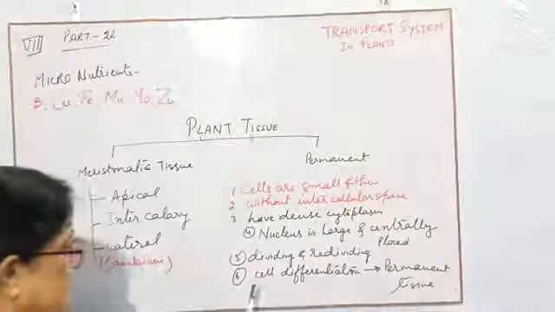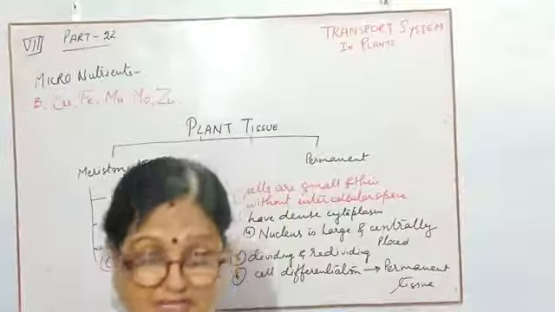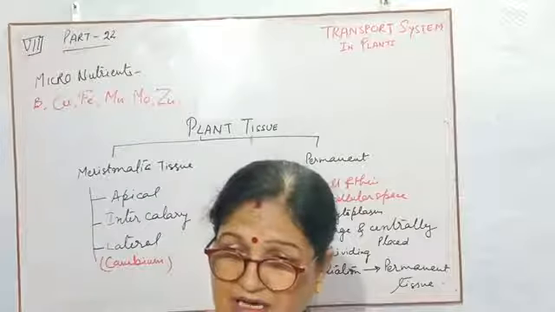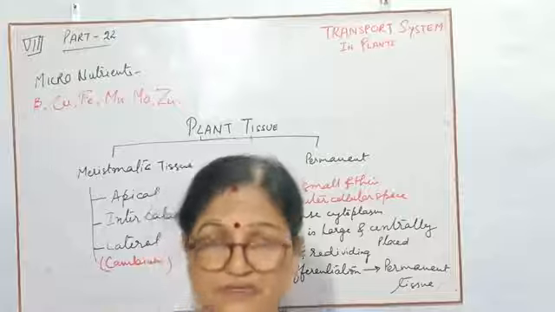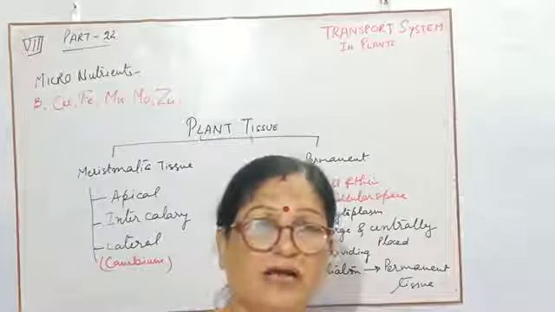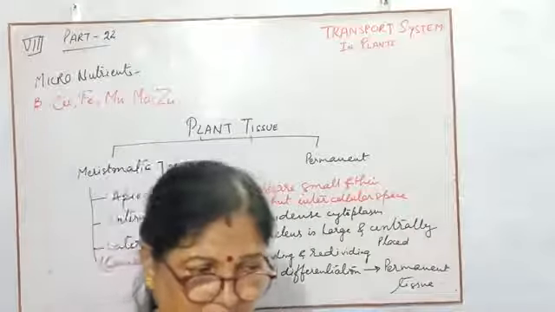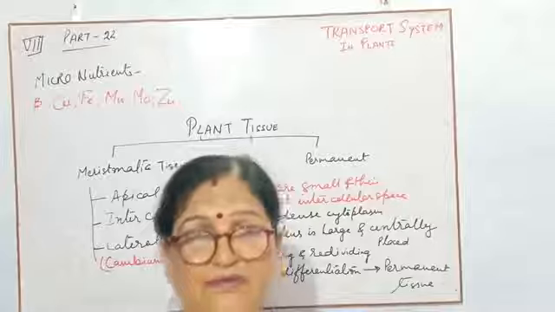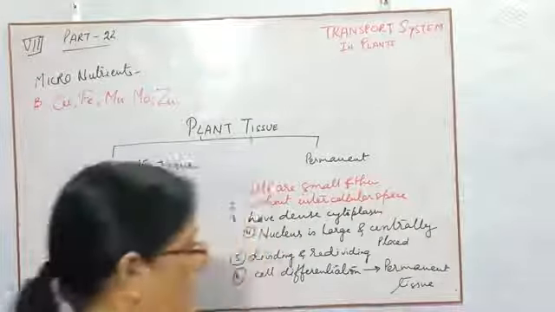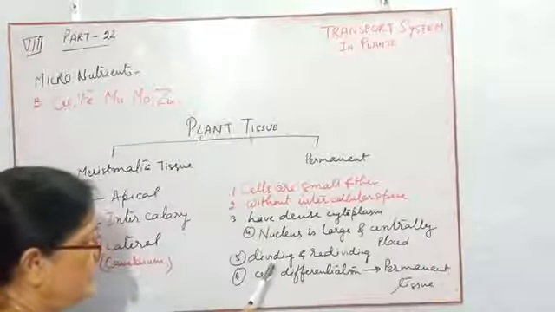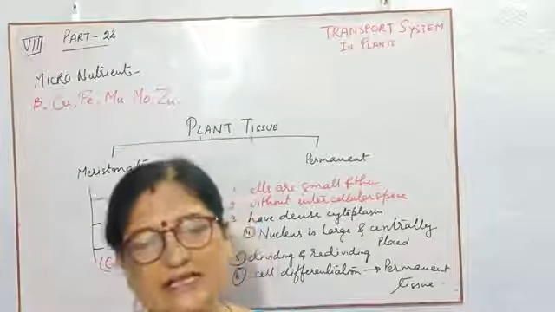Now, next point, cell differentiation. As children, I gave you the example of bricks. When the bricks are fixed for one room, and afterwards we discussed that it will be our drawing room, it means the bricks which are fixed in that room are used for our drawing room. In the same way, after dividing and redividing, the cell starts differentiation,